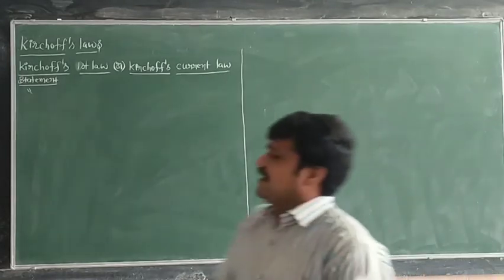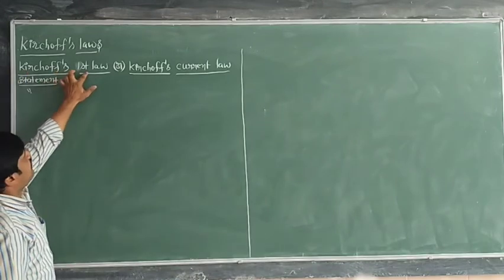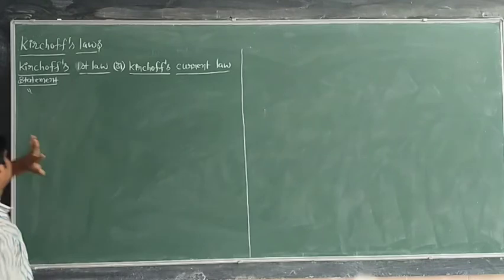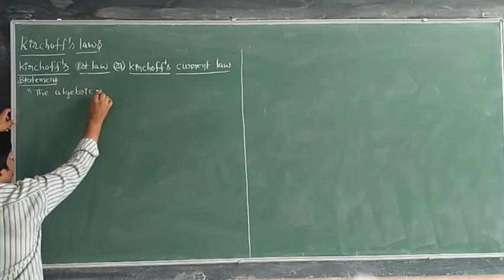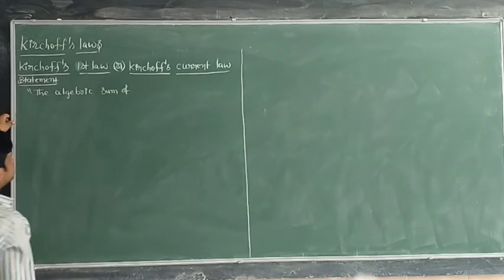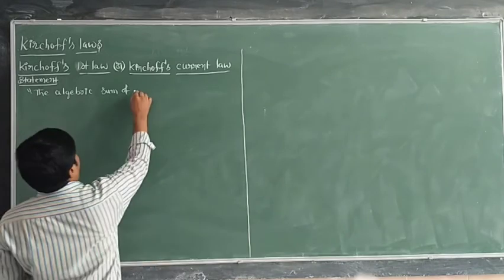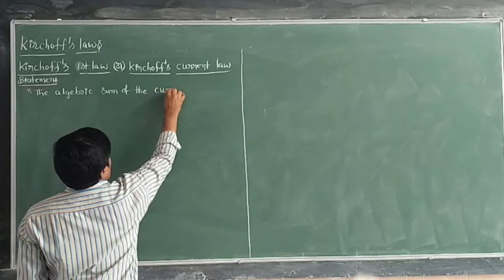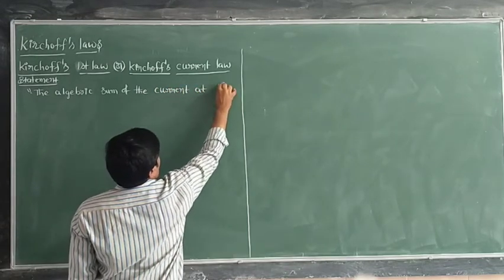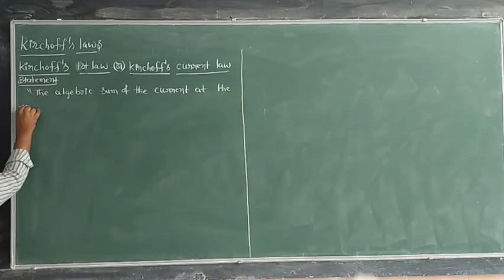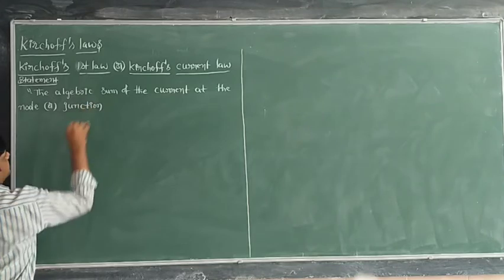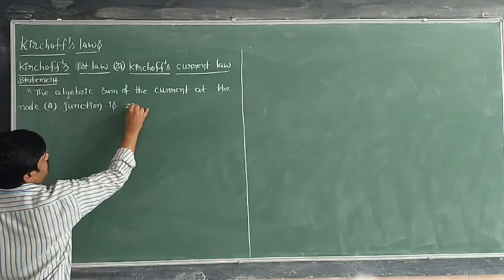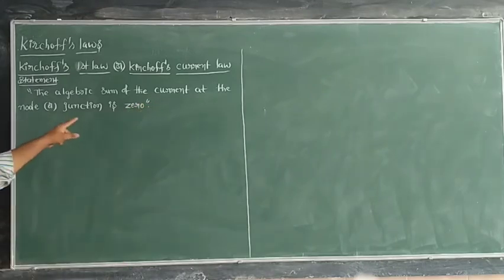For every law there is a statement. The statement for Kirchhoff's first law, or current law, or junction rule, is that the algebraic sum of the current at the node or junction is zero.